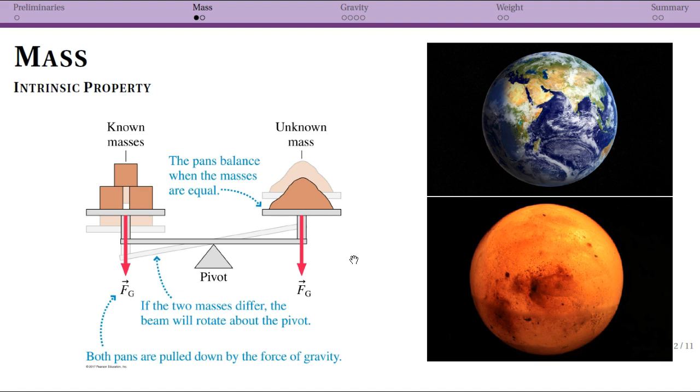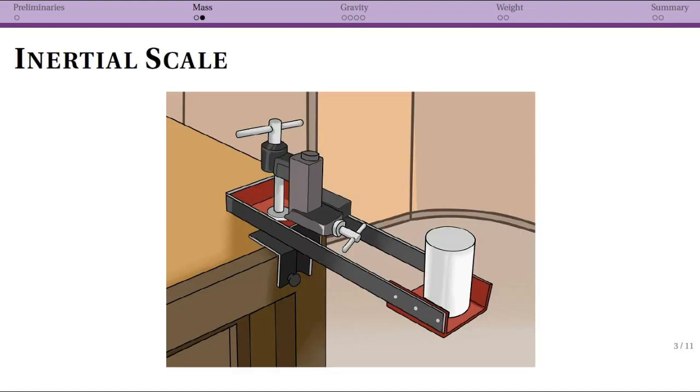And by comparing other masses to that kilogram, by putting them on a scale like this, we would say, yes, my known special 1 kilogram mass is the same as this other mass, so therefore we also call this 1 kilogram. Okay, so there's a second way that I would like to explain this that might not be any more clear, and I brought it up in an earlier video, I think back in chapter 1 or 2, and that's the idea of inertial mass. So in this case, this is a different type of scale called an inertial scale. You've probably never used one before, so I have to explain a little bit about how it works.